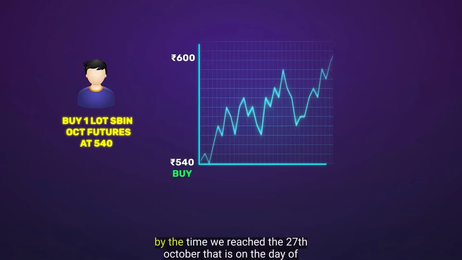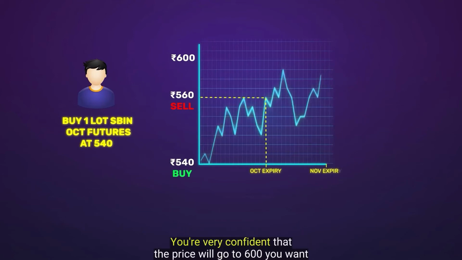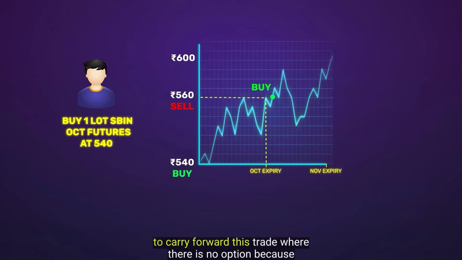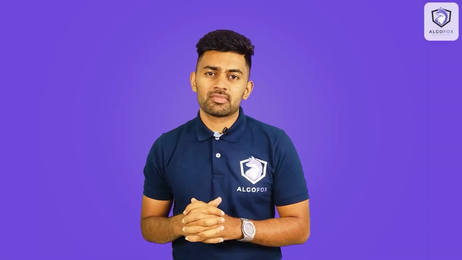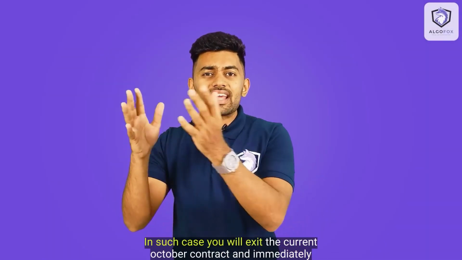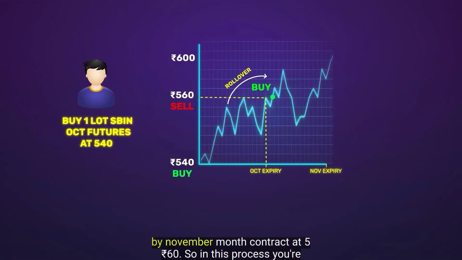But let us say by the time we reach 27th October, that is on the day of expiry, the price of State Bank of India is just 560. You're very confident that the price will go to 600 and you want to carry forward this trade. Well, there is no option because on the day of expiry, you will have to exit your position. In such case, you will exit the current October contract and immediately buy the November month contract at 560 rupees.